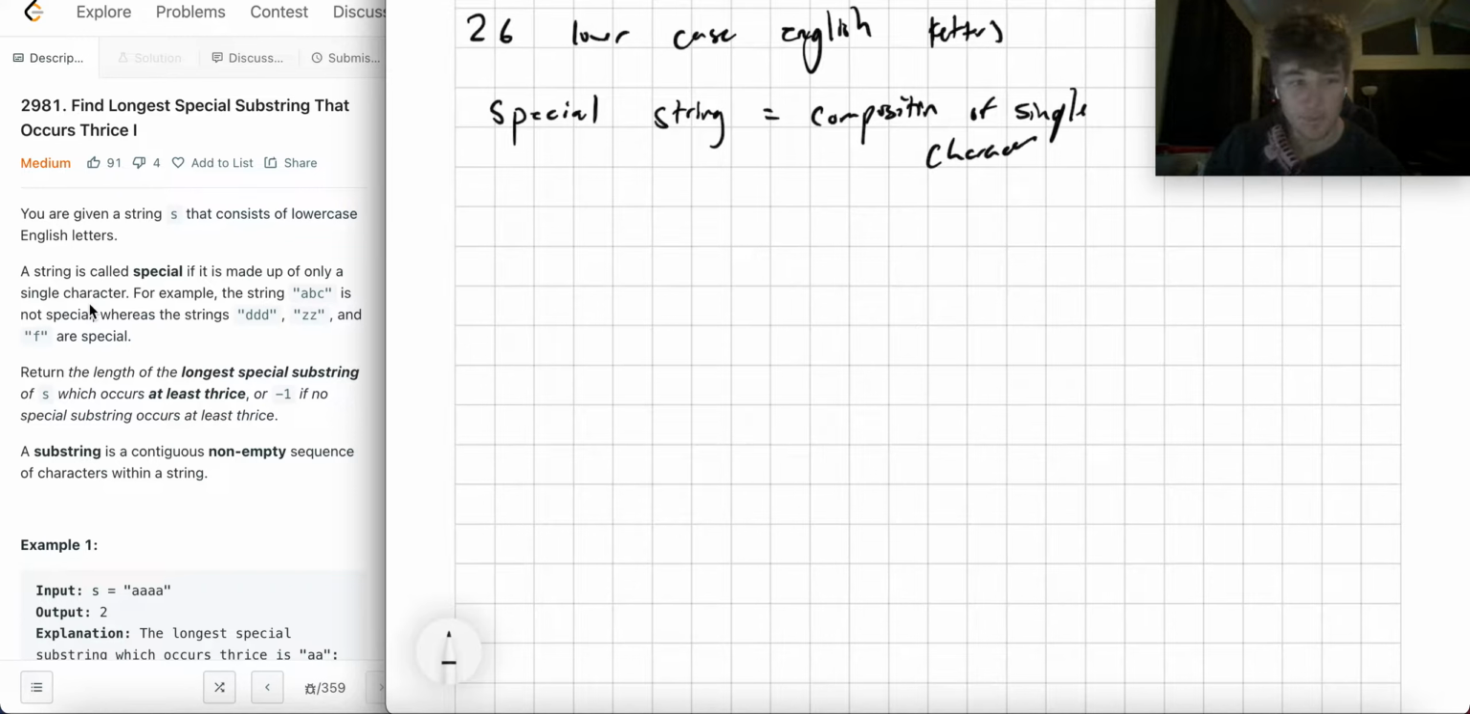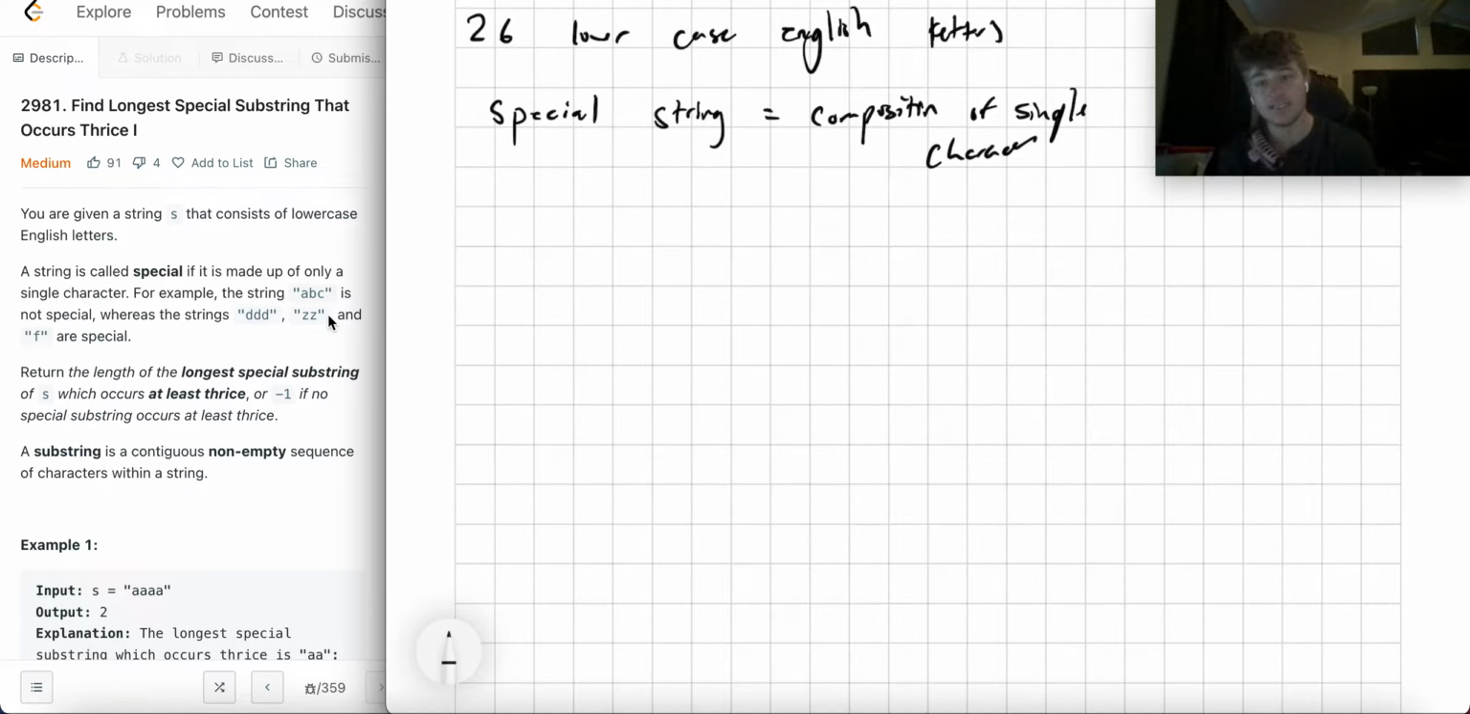So what's an example of that? ABC is not special. Why? Because there's more than one unique character, right? DDD and ZZ and F are special, because this string DDD has only a single character, and that single character repeats 3 times. It's the number of unique characters that matters. So this string DDD, if there was an infinite number of Ds, how many unique characters are there? There's 1, and it's that letter D.